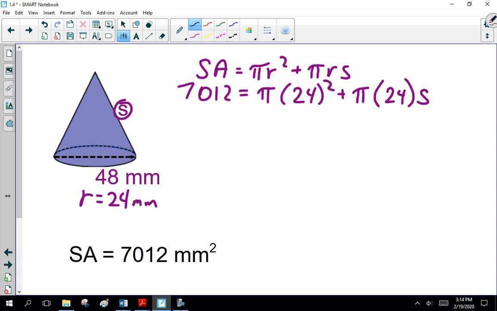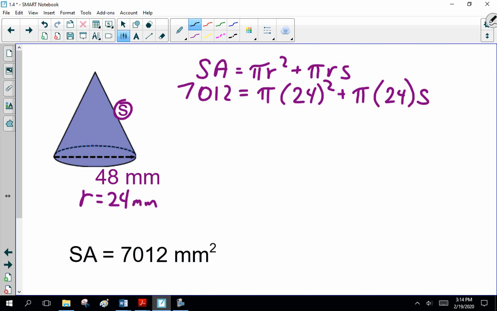All right, so how will we solve this ugly mess? Reverse it, yes. So, what can we solve for? Pi times 24 squared is what? I don't know.